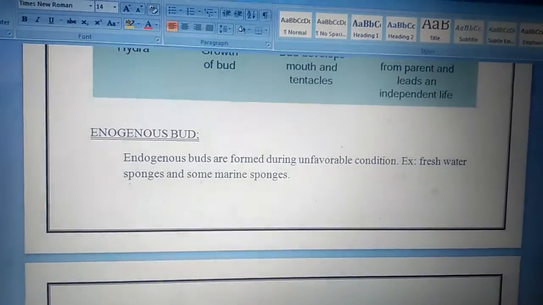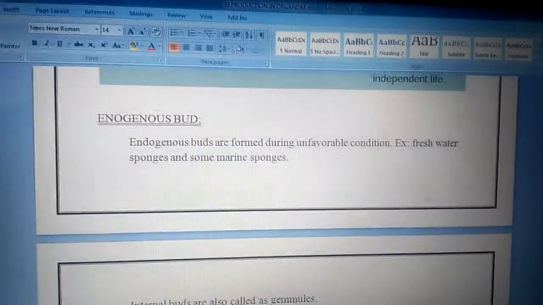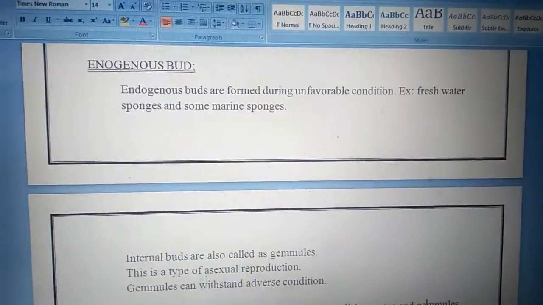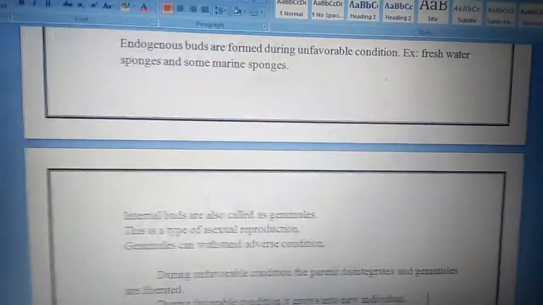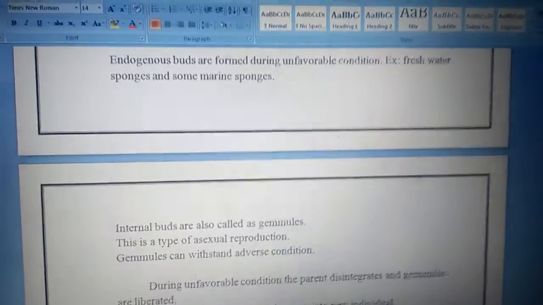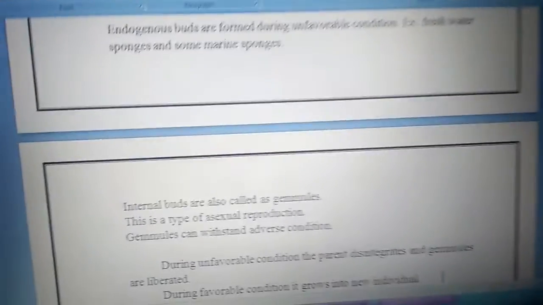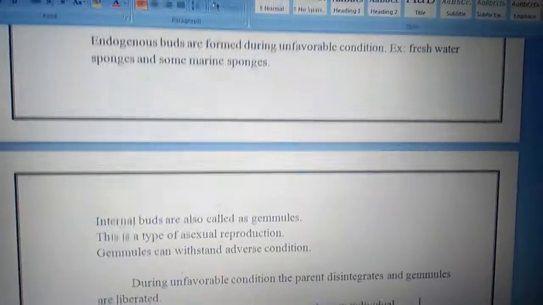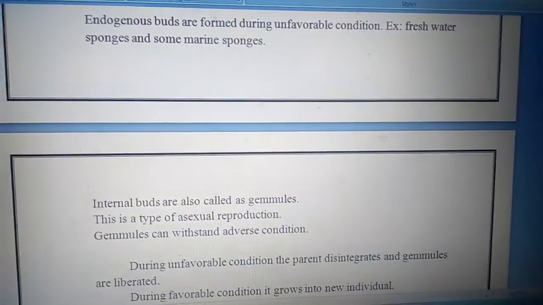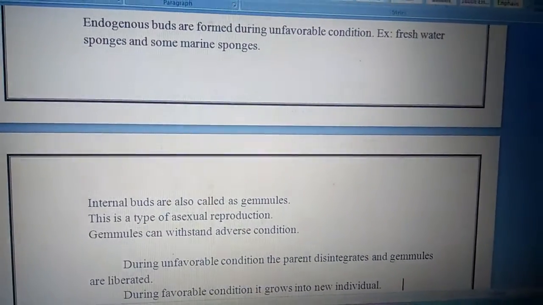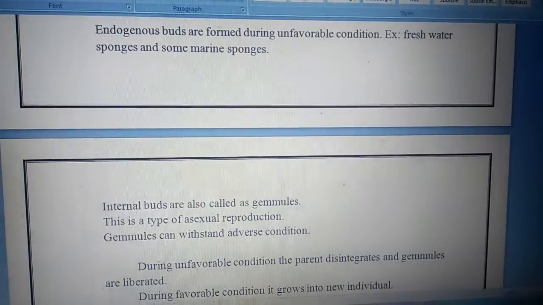The next one is internal budding or endogenous budding. Endogenous budding is formed during unfavorable condition. That endogenous bud will be present inside the animal. That is called a gemmule. Gemmule is one example of endogenous budding during unfavorable condition.